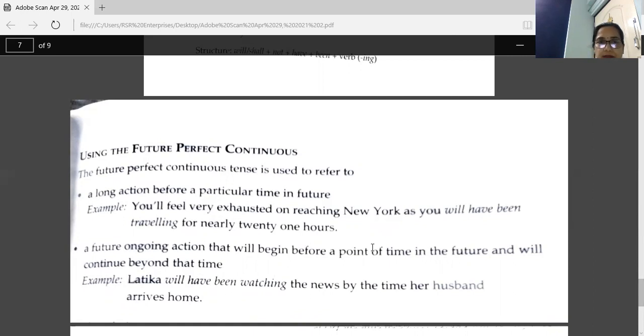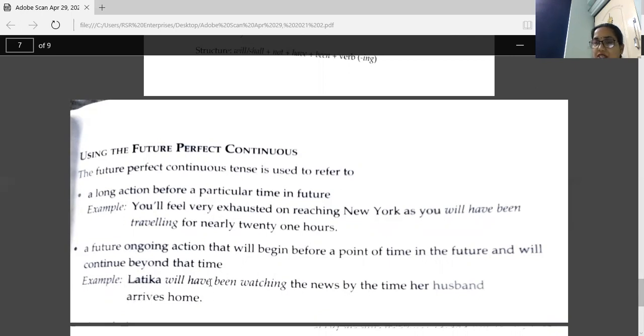Now, next point. A future ongoing action that will begin before a point of time in future and will continue beyond that time. See this example. Latika will have been watching the news by the time her husband arrives home. So by this time, when husband is arriving, what she will be doing?